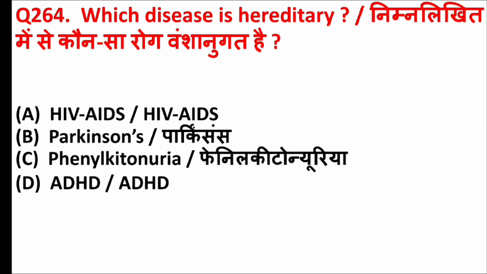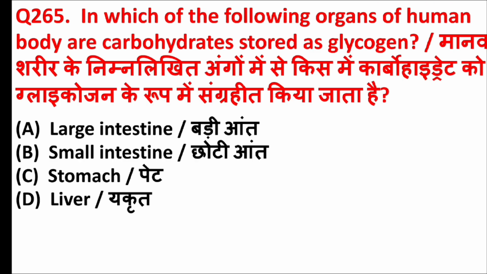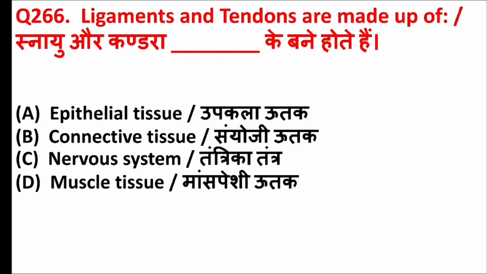Which disease is hereditary? Answer is option C, phenylketonuria. In which of the following organs of human body are carbohydrates stored as glycogen? Answer is option D, liver. Ligaments and tendons are made up of. Answer is option B, connective tissue.